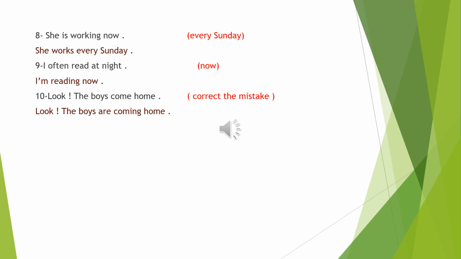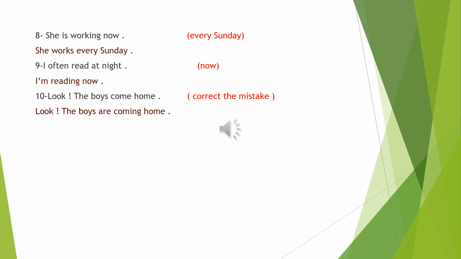Number 8. She's working now. The sentence is in the present continuous tense, and we know that from the verb is working, as well as from the keyword now. So we need to change the sentence from the present continuous tense into the present simple tense using the keyword every Sunday.